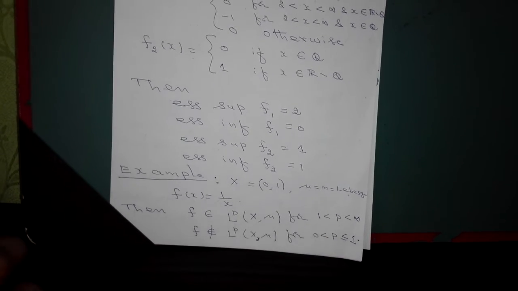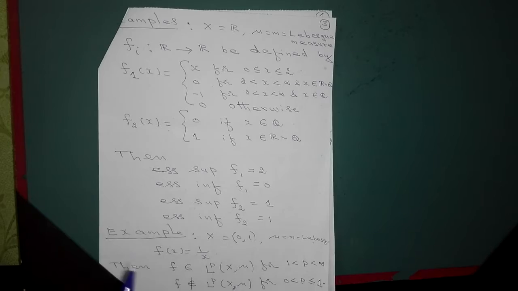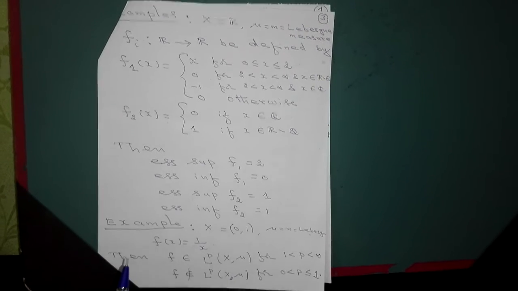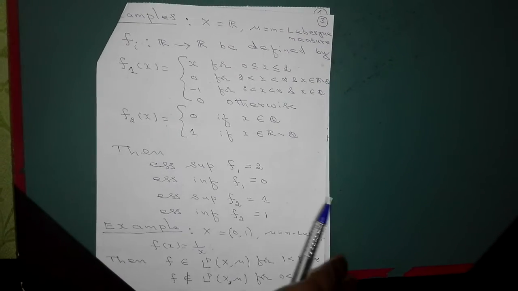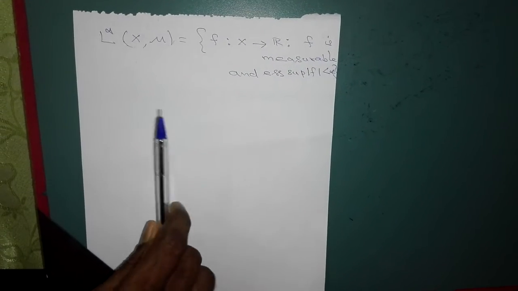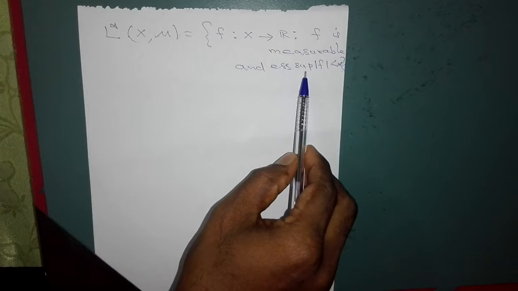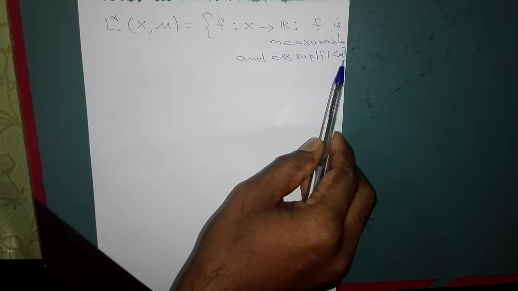So we have defined the L^p spaces in case p is between 0 and infinity, but also p equal to infinity. Sorry, we have not defined p equal to infinity. Let us define it now. So now we define L infinity of (X, mu). It is defined as the set of all functions f from the space X to R such that f is measurable and the essential supremum of mod f is less than infinity.